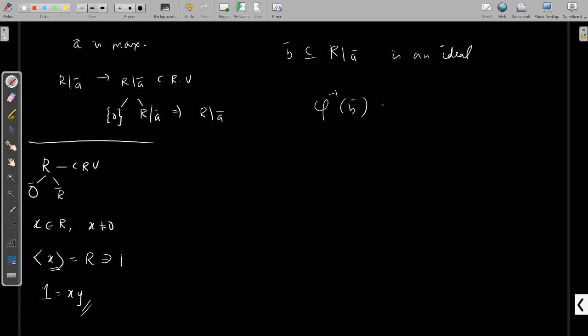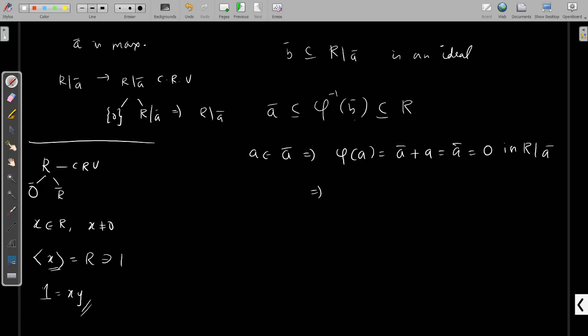This is always a subset of R, and this contains A, because if we choose an element a from A, what is phi of a? Phi of a is equal to the coset A plus a. This is equal to A itself, because a is an element of A. This coset will be A itself. This is actually 0 in R by A.